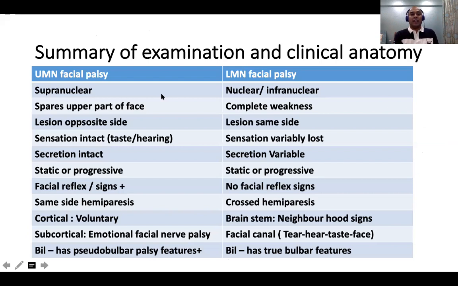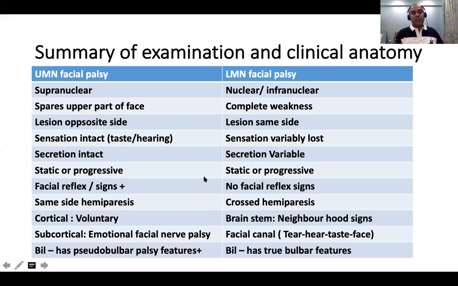So supranuclear and infranuclear: UMN spares the upper part, LMN is complete. In UMN the lesion is on the opposite side, in LMN the lesion is on the same side. In a UMN, sensation is intact, whereas in LMN sensation is variably lost. It can be either taste, or hearing. When I say sensation, I'm not talking about facial sensation, because facial sensation is a function of the fifth cranial nerve, the trigeminal nerve. I'm talking about special sensation like taste and hearing, right? The secretion is intact in UMN, whereas secretion like lacrimation may be lost in LMN.